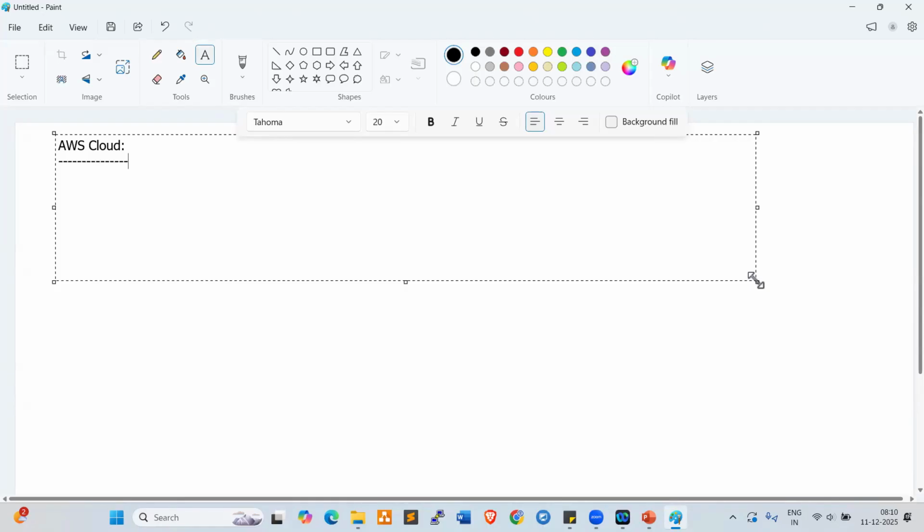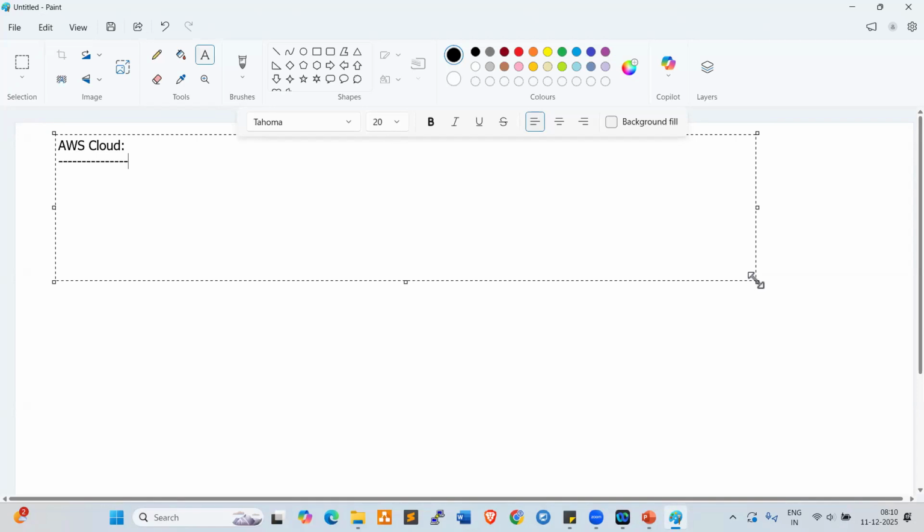So basically, what is the cloud? We discussed it already. What is cloud computing? Anyone? It is the on-demand availability of computer system resources, storage, and computing power, without direct active management by the user.